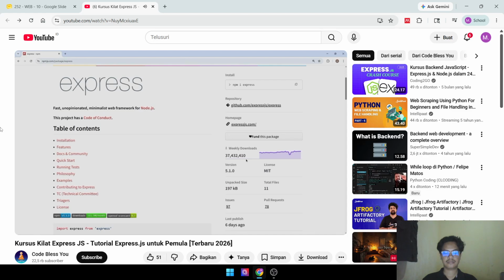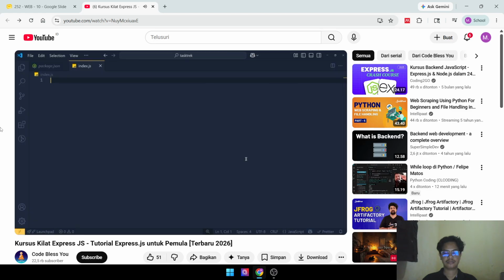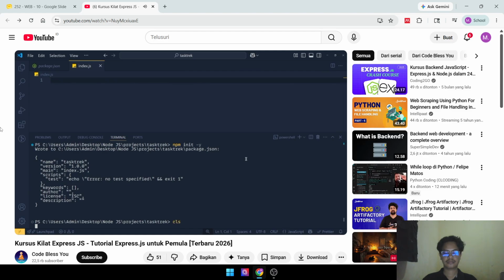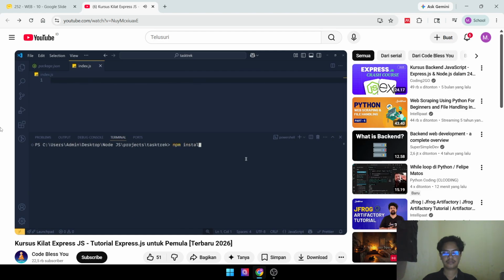First of all, let's install this module in our project. So open up the terminal and write npm install express. At the time I am recording this course, its latest version is 5.1.0. If you want to get the same experience as I am getting, then you can write here npm install express@5.1.0 and hit enter. Don't worry about Express, it is a really simple package.